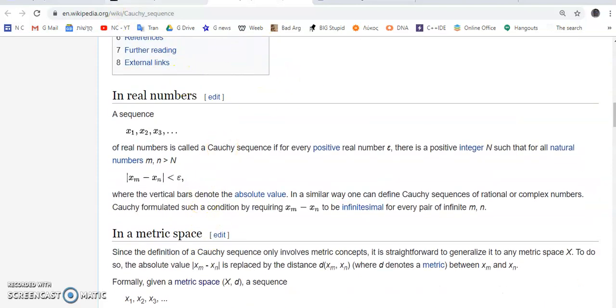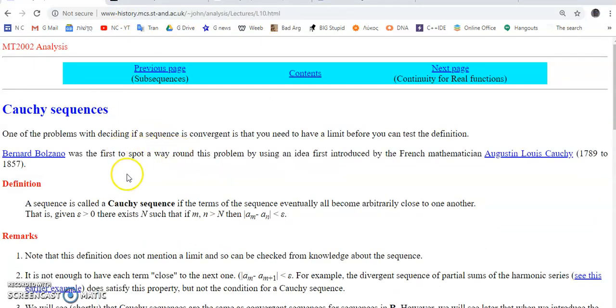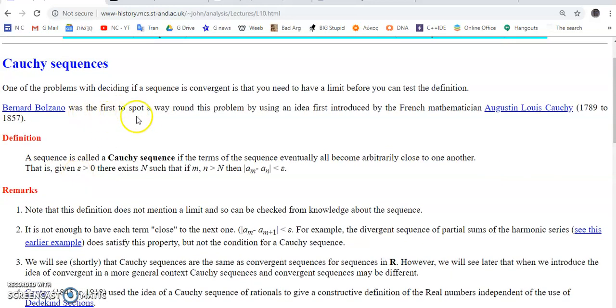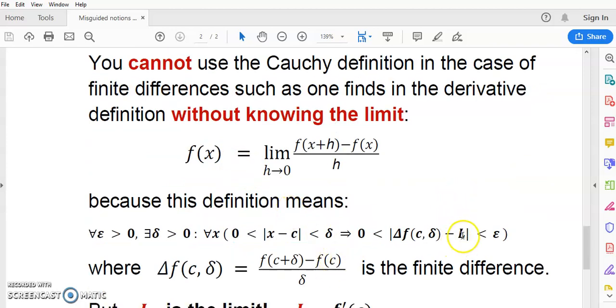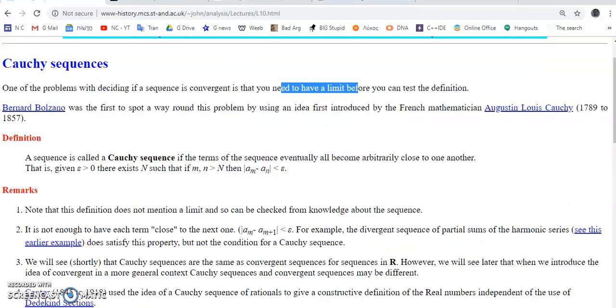And now, if you go to a university site, such as this one here in the UK, it says one of the problems with deciding if a sequence is convergent is that you need to have a limit before you can test the definition. And then they try to say Bolzano was the first to spot a way around this problem. Bolzano, the idiot, didn't spot any way, and neither did Cauchy. All right, this here is still true in the case of the derivative. So, for example, in this case here, you still need to know L. There is just simply no way you can use this definition without knowing L.